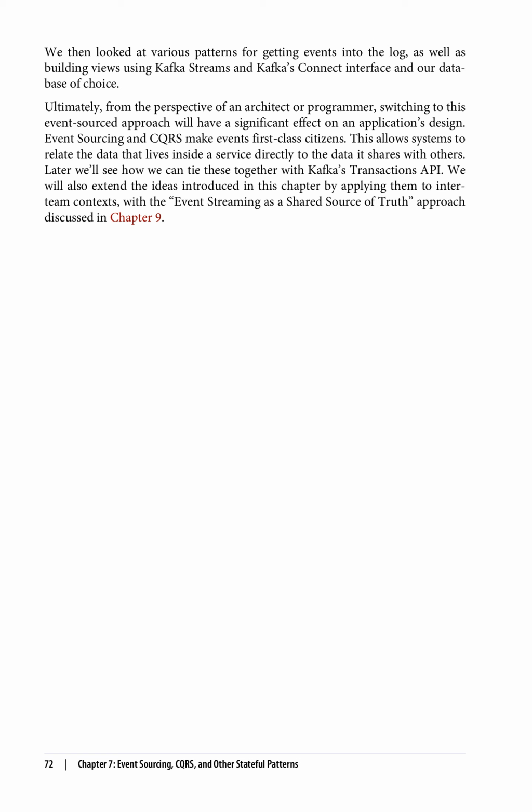Event sourcing and CQRS make events first-class citizens. This allows systems to relate the data that lives inside a service directly to the data it shares with others. Later we'll see how we can tie these together with Kafka's Transactions API. We will also extend the ideas introduced in this chapter by applying them to inter-team contexts, with the event streaming as a shared source of truth approach discussed in Chapter 9.